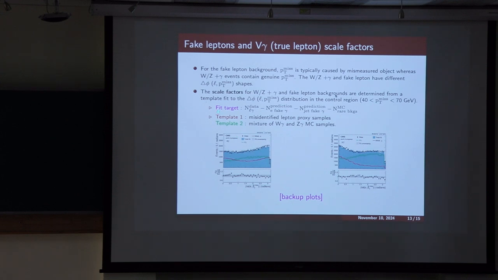This is the black points, and we get the two templates for fake lepton and for true lepton. Those are shown as red and green distributions. You see that the shape of delta phi is actually different for fake lepton and true lepton, and from this fit we can get the scale factor for these two backgrounds. Once we get the scale factor, we multiply the scale factor with these two templates and get the corresponding contribution of W gamma events and fake lepton events. These two plots are, one for the e gamma channel and the other for the mu gamma channel.